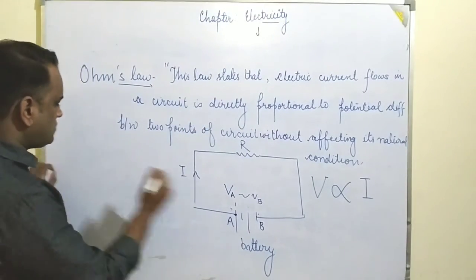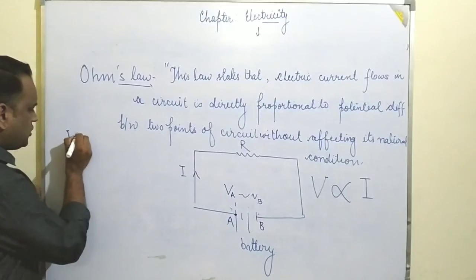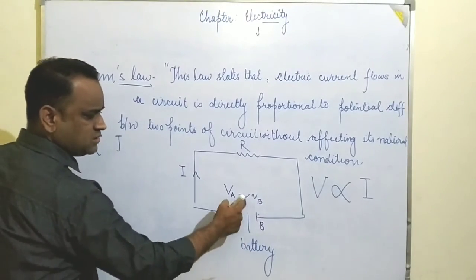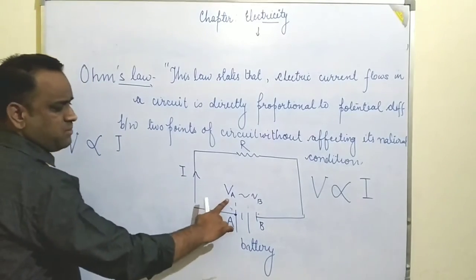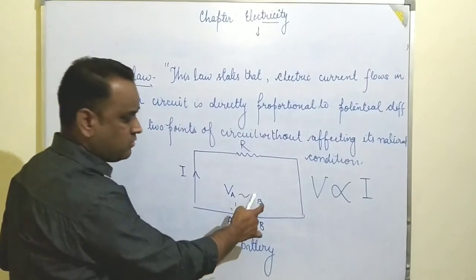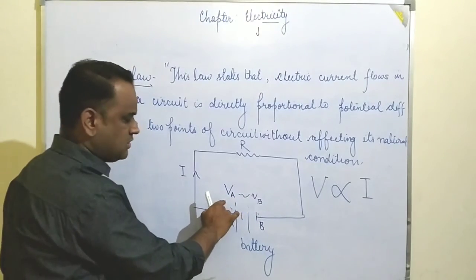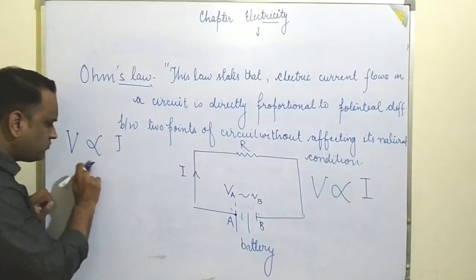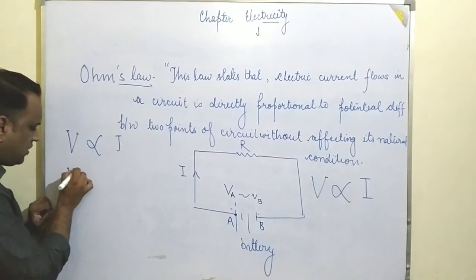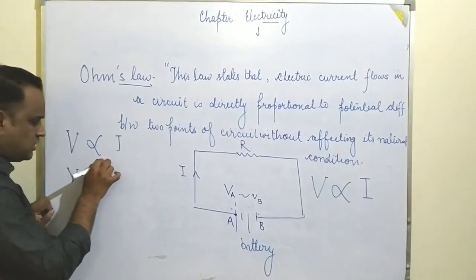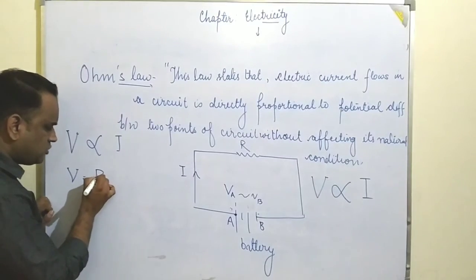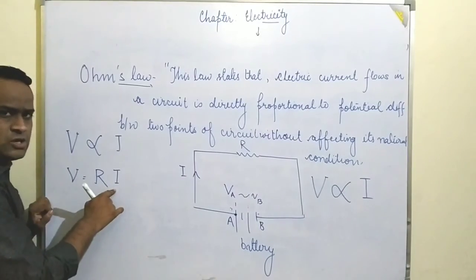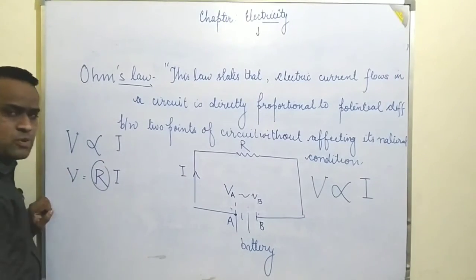Okay students, so if potential is directly proportional to current, it means VA minus VB. If VB is greater, then VB minus VA; if VA is greater, then VA minus VB. So V is directly proportional to I. If we remove the proportionality sign, a constant term is introduced, that is R, so V equals R into I. So what is the value of this proportionality constant?